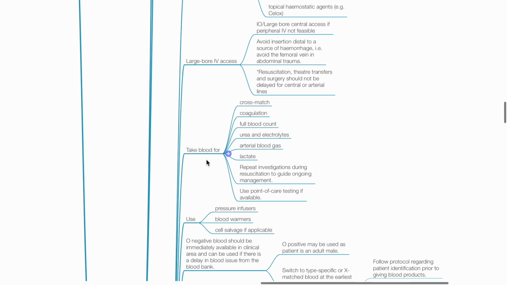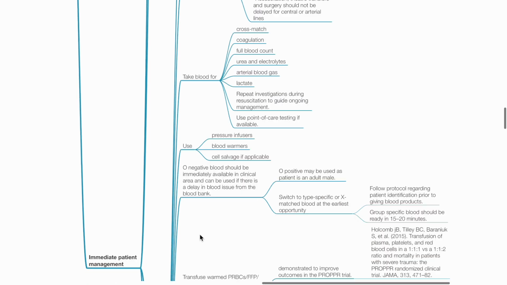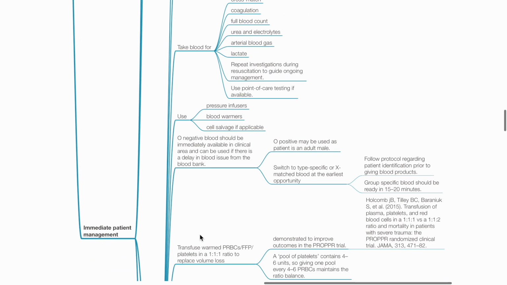Take blood for cross-match, coagulation, FBC, urea and electrolytes, ABG and lactate. Repeat investigations during resuscitation to guide ongoing management. Use point-of-care testing. Use pressure infusers, blood warmers and cell salvage if applicable. O-negative blood should be immediately available in clinical area. This can be used if there is a delay in blood issue from blood bank. O-positive blood may be used as the patient is an adult male. Switch to type-specific or cross-match blood at the earliest opportunity.